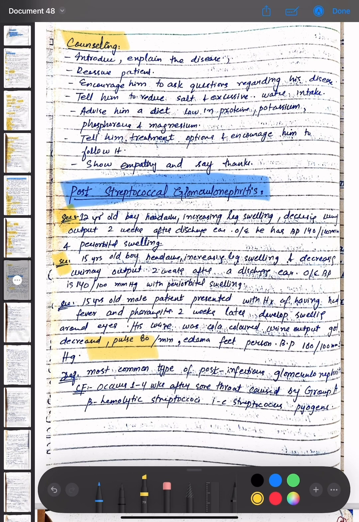Another scenario is that there is a 15-year-old boy having headache, increasing leg swelling, and decreased urinary output 2 weeks after a discharge of air. On examination, BP is 140 by 100 mm of Hg with periorbital swelling.